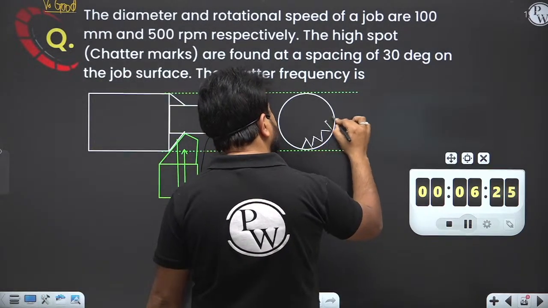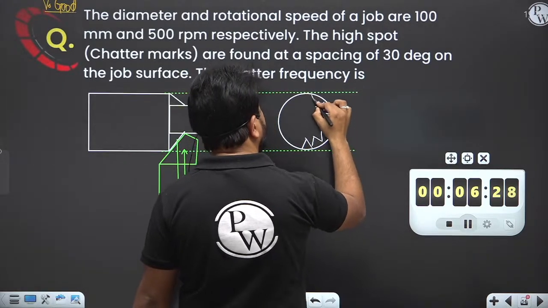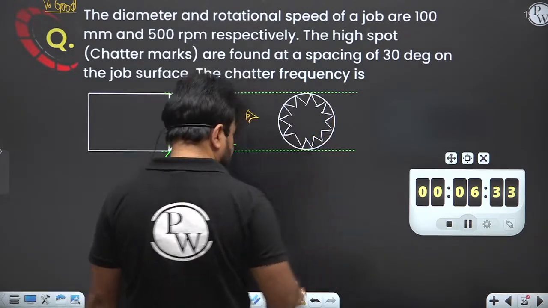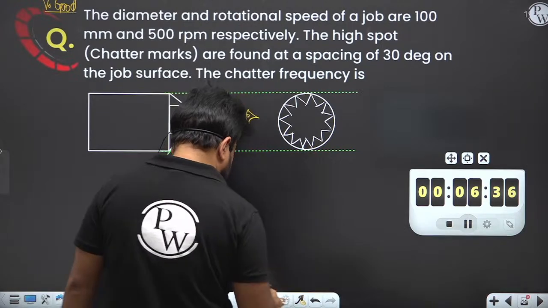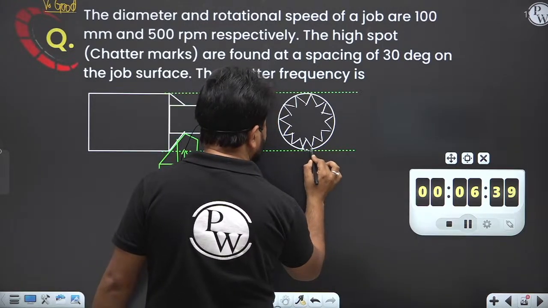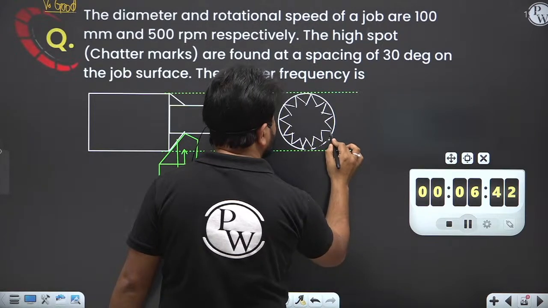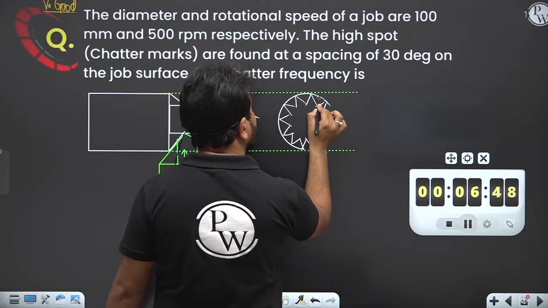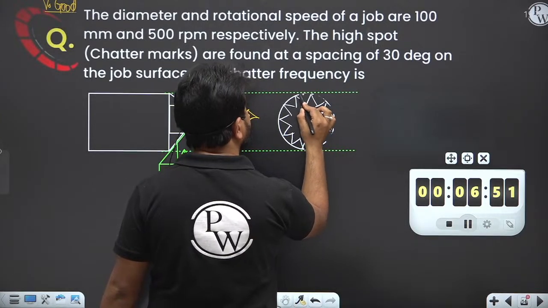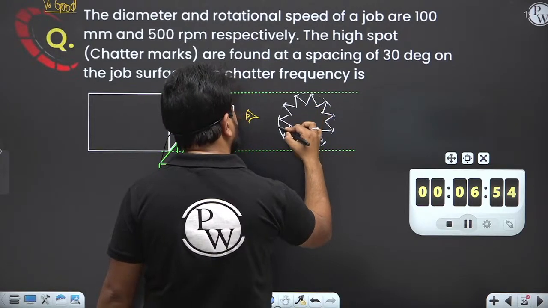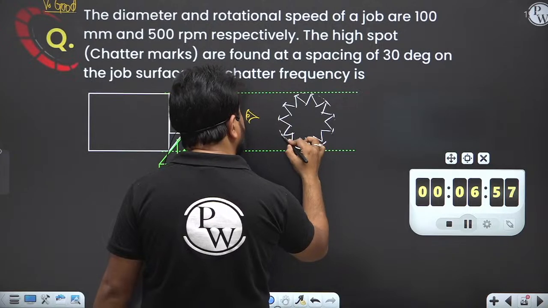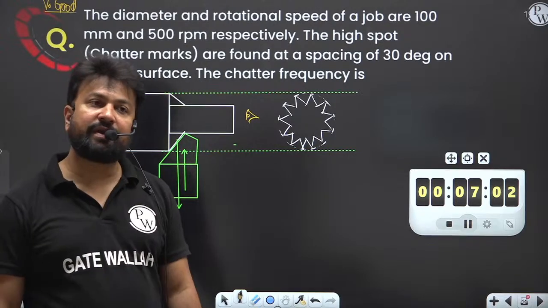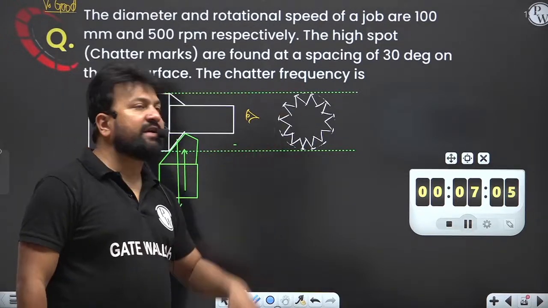When the tool hits, this type of indentation happens. Are you getting my point? Yes or no? So please see, this type of indentation is going to happen at the surface. All of you are getting this? So the tool is hitting and this type of indentation is going to happen.